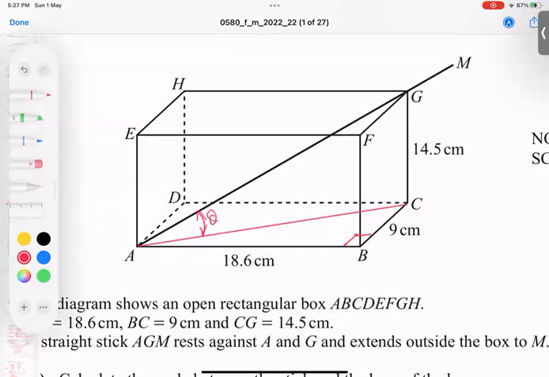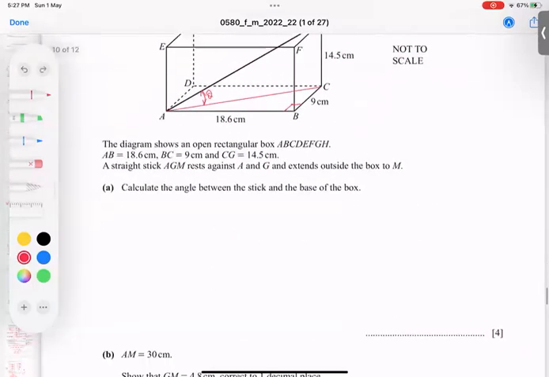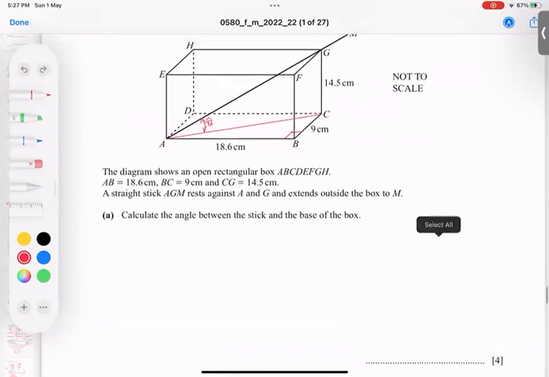So it means I will use the big triangle, but problem, I don't have AC. I have only this much height and diagonal is not given. Then what to do? I must find AC using this triangle. So I hope you got it. And I'm going to make two triangles here.